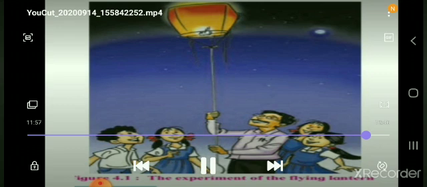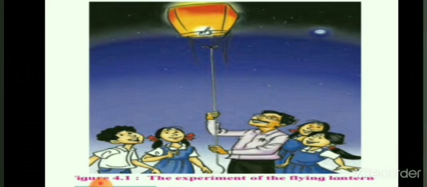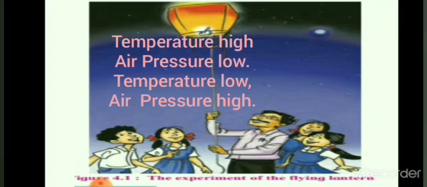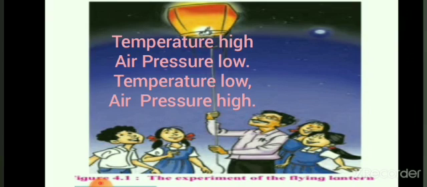Whenever temperature is high, air pressure is low. It is in contrast. Temperature high, air pressure is low because the air is rising up. As the temperature rises, air gets heated and it becomes light and moves towards the sky. As a result, air pressure in such areas decreases. On the other hand, if temperature is low, air is not moving up, so it is near the surface. Because of the weight of the air, it is experiencing more pressure.